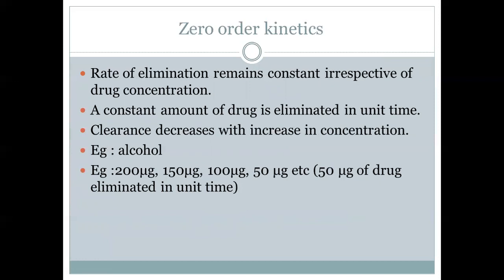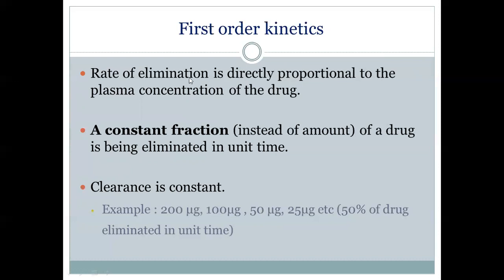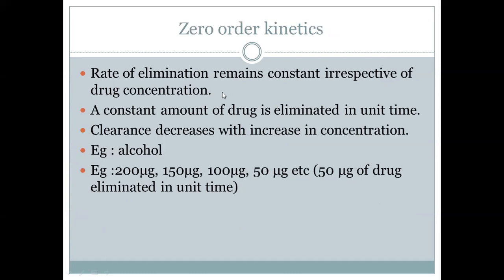Then we have the 0 order kinetics of elimination. Here the rate of elimination remains constant irrespective of the drug concentration. In first order kinetics, the rate of elimination is directly proportional to the plasma concentration. That means if the plasma concentration is increasing, the rate of elimination also will be increasing. But in the case of 0 order kinetics, the rate of elimination remains constant irrespective of the drug concentration.